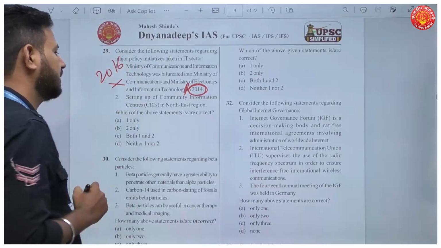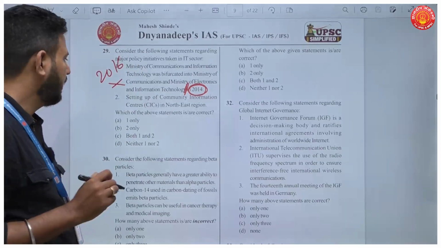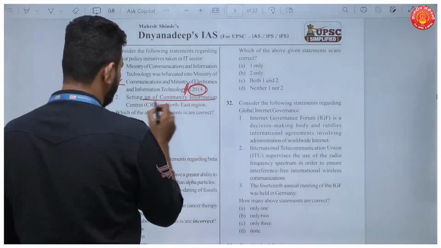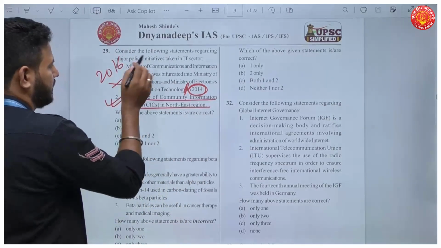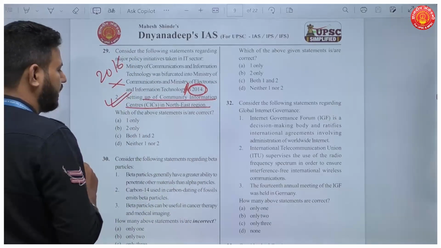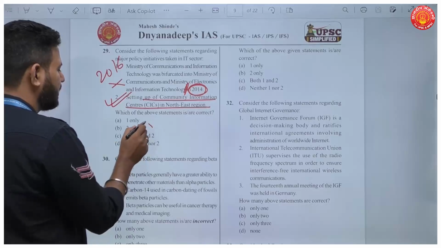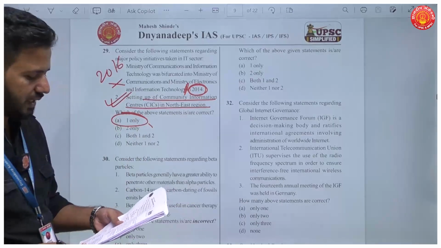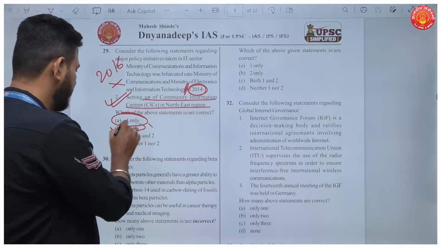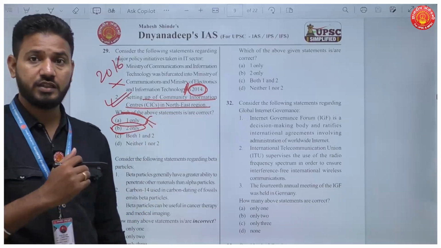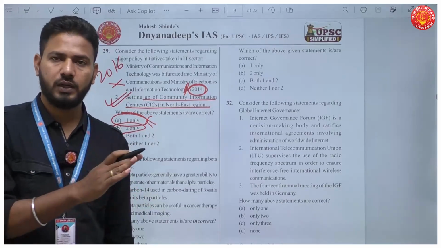So this statement is incorrect. Okay, and setting up of community information centers in the Northeast region, this also is correct. It is a major policy initiative taken in the IT sector. So only one statement here is correct. So your answer, which of the above statements is correct? Your answer here has to be B, only statement B.